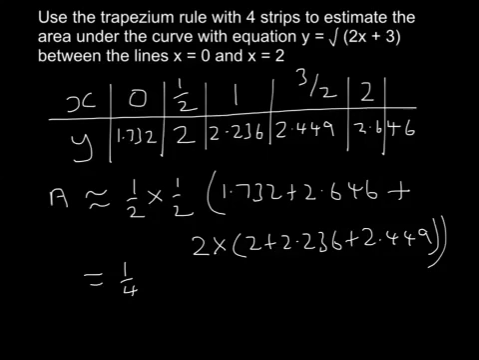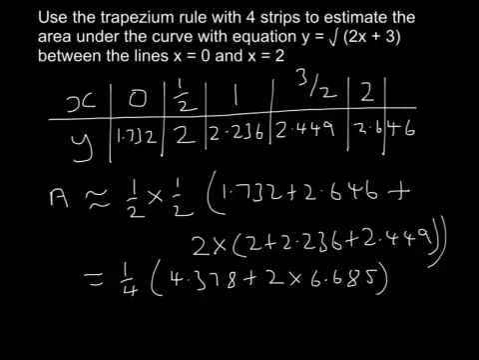Now it's always very important that you show your working, so let's do this a step at a time. So that's 4.378 plus 2 times 6.685. So that's a quarter times 17.748, which is 4.44 to 3 significant figures.